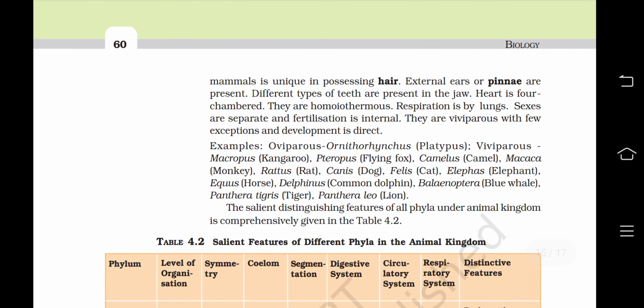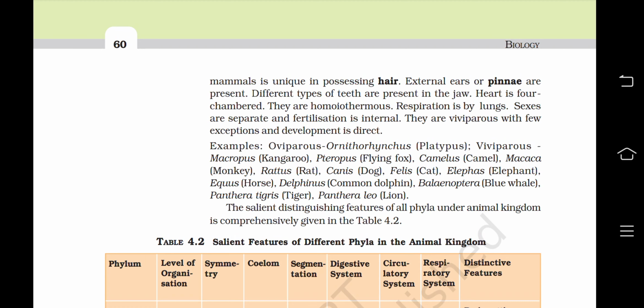Mammals are unique in possessing hair. External ears or pinna are present. Different types of teeth are present in the jaw, which is termed as heterodont as well. Heart is four chambered. They are homeothermous. Respiration is by lungs. Sexes are separate and fertilization is internal. They are viviparous with few exceptions and development is direct.